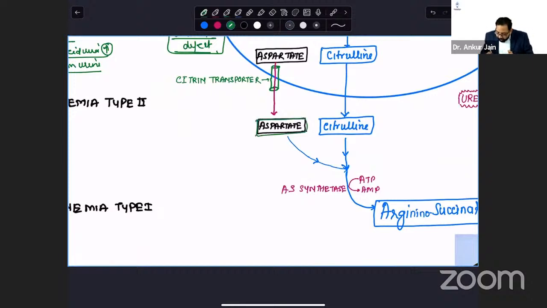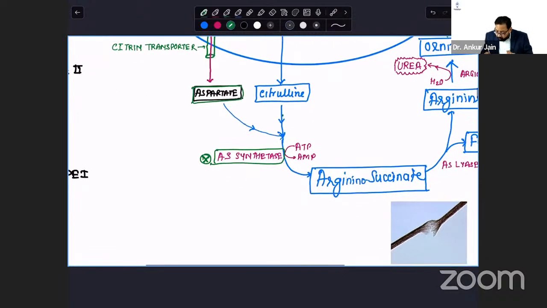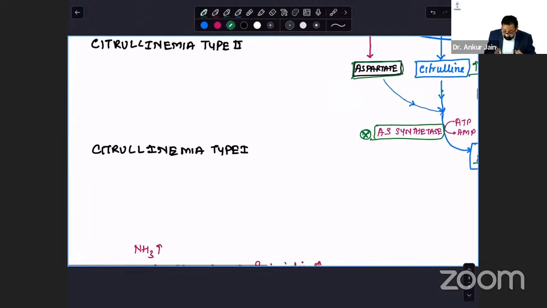If the enzyme argininosuccinate synthetase is defective, then citrulline will not be converted to argininosuccinate. And citrulline will increase. That is called citrullinemia. So if this enzyme is deficient, then it is citrullinemia type 1.